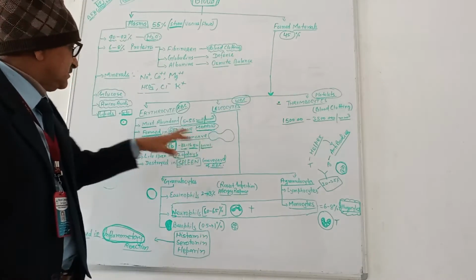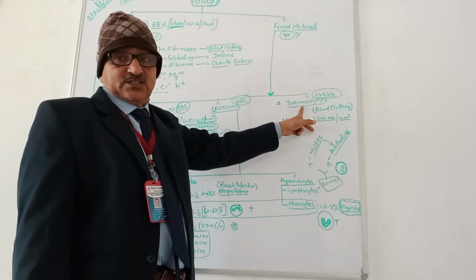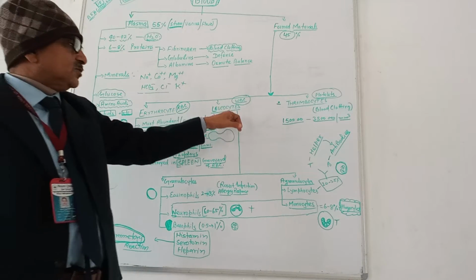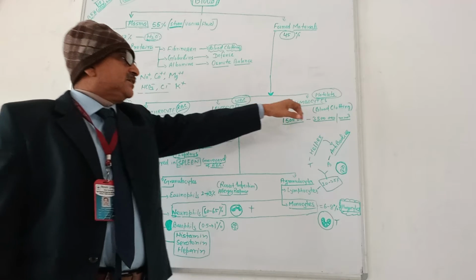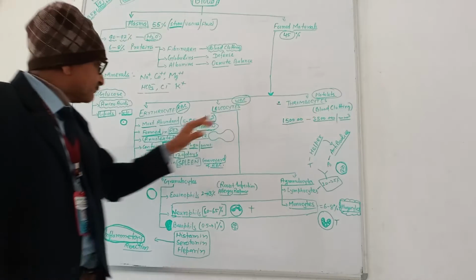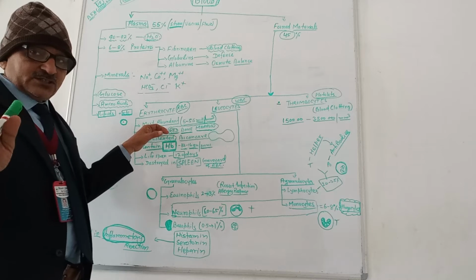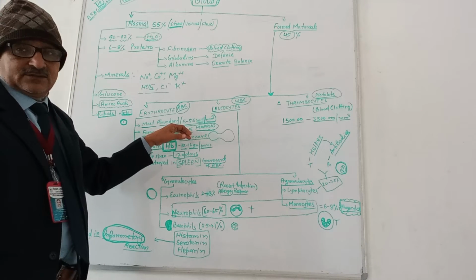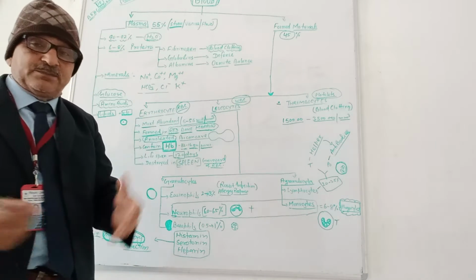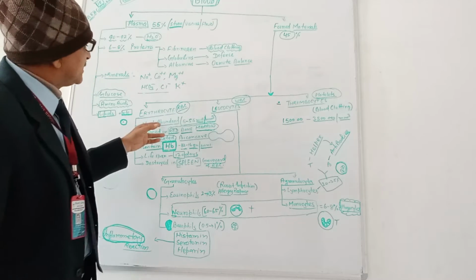Now what is there in the 45% component? That is the corpuscular material. It is of three types: erythrocyte, leukocyte, and thrombocyte. Clear? Erythrocyte is also known as RBC, leukocyte is also known as WBC, and thrombocyte is also known as platelets. These are the common names, and these are the scientific ones. So what is there in erythrocyte? Erythrocytes are the most abundant. In exams it is asked which is the most abundant component of blood, especially among the formed elements. That is the